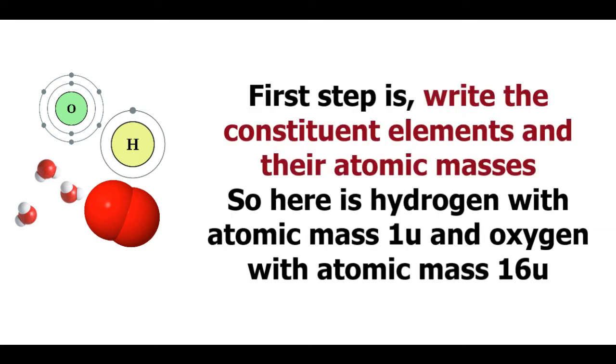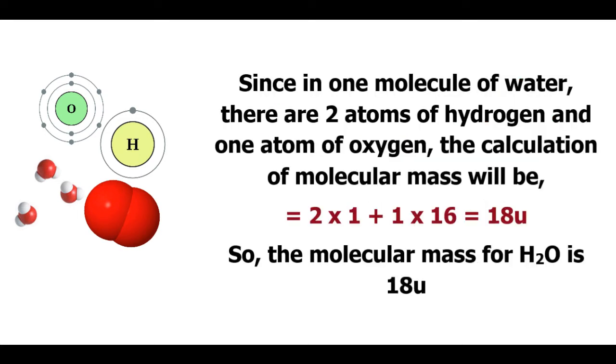The first step that you need to follow is write the constituent elements and their atomic masses. So here we have hydrogen with atomic mass 1U and oxygen with atomic mass 16U. Then, since in one molecule of water there are two atoms of hydrogen and one atom of oxygen, the calculation of molecular mass will be 2 into 1 plus 1 into 16, which will give us 18U. So the molecular mass for H2O is 18U.